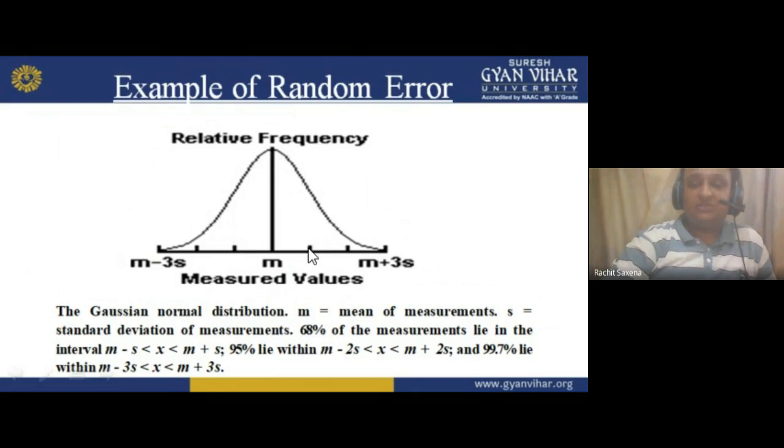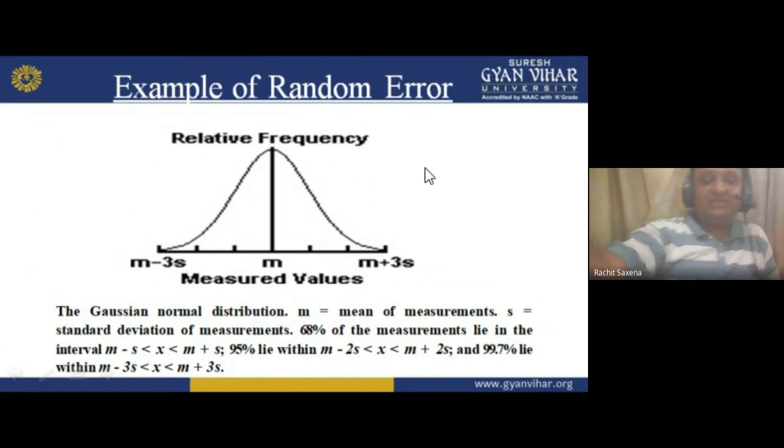Okay, 68%. But if I talk about the 95%, so 95% lies between this portion to this portion. But if you talk about the maximum, that is 99.7% lies between m minus 3s to m plus 3s.